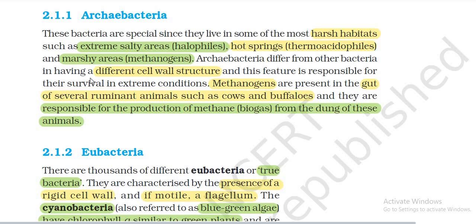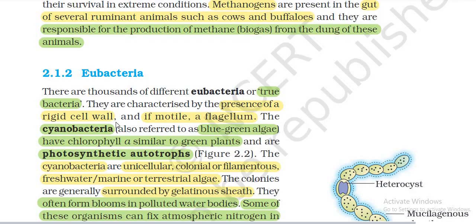Archaebacteria differ from other bacteria in having a different cell wall structure, and this feature is responsible for their survival in extreme conditions. Methanogens are present in the gut of several ruminant animals such as cows and buffaloes, and they are responsible for the production of methane, biogas, from the dung of these animals.